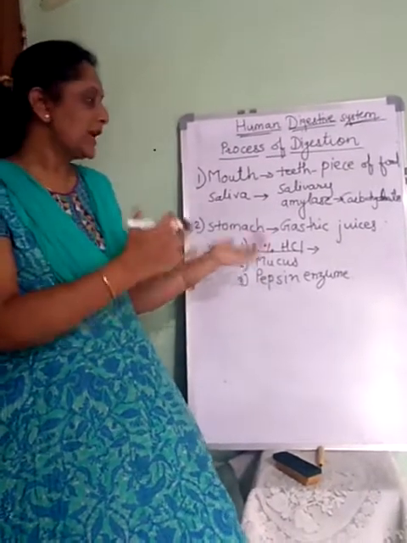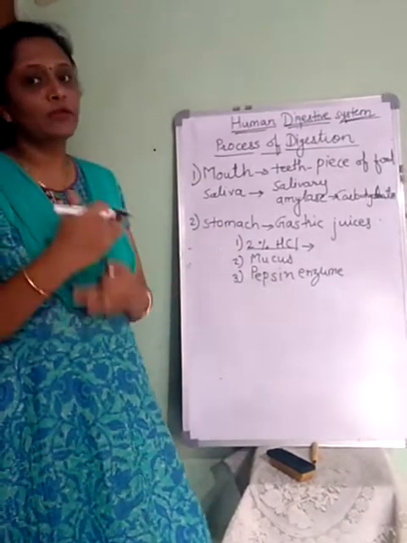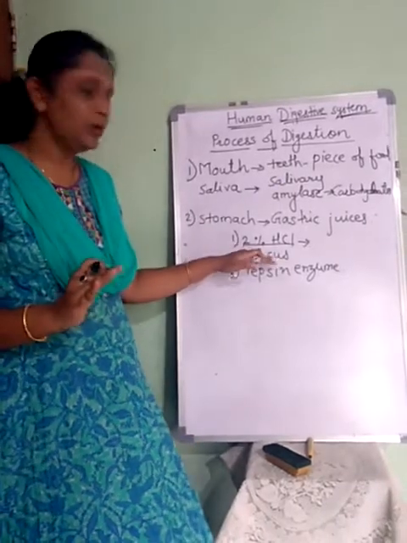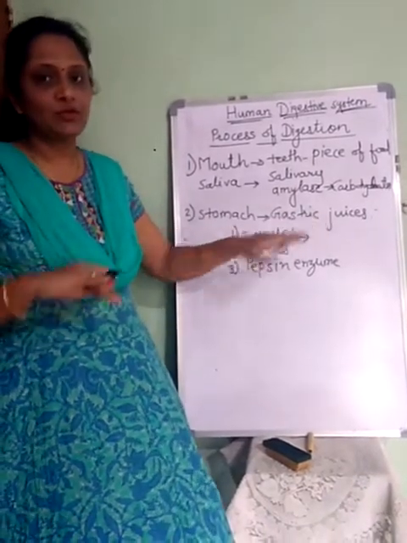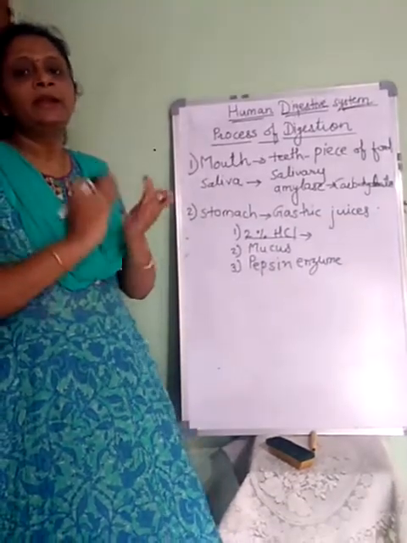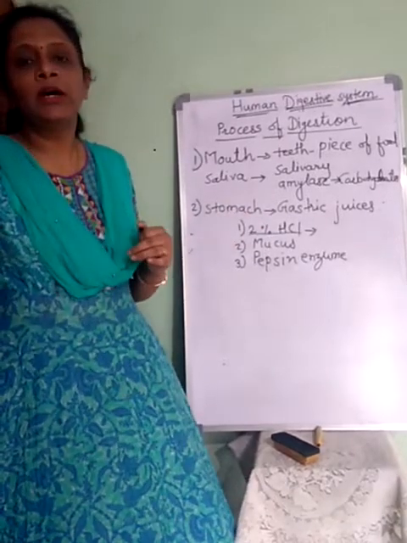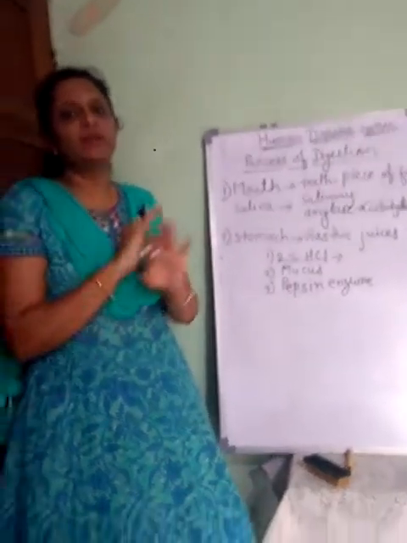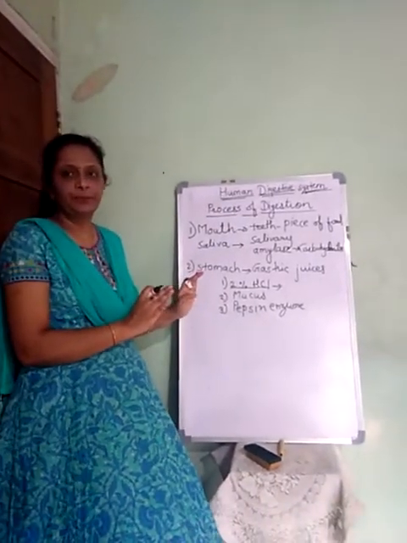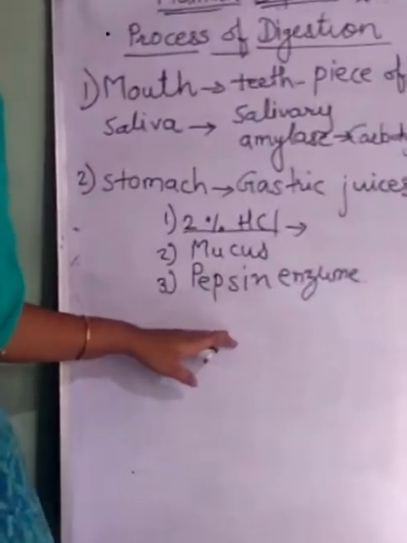So what happens when this acid is secreted with the germs? It is going to cause harm to the walls of the stomach also. So as to prevent this harm, the mucus which is secreted in the gastric juice goes and settles on the walls of the stomach, and it avoids the contact of hydrochloric acid with the walls of the stomach, and there is no corrosion, there is no harm to the walls of the stomach. Clear? Now we will see the third substance, that is the pepsin enzyme.